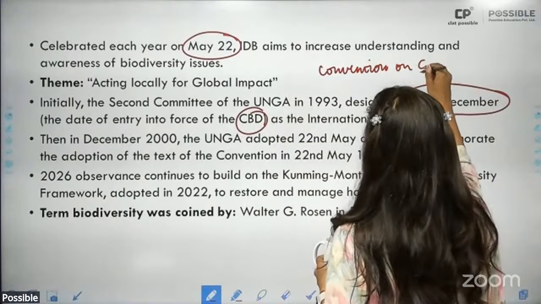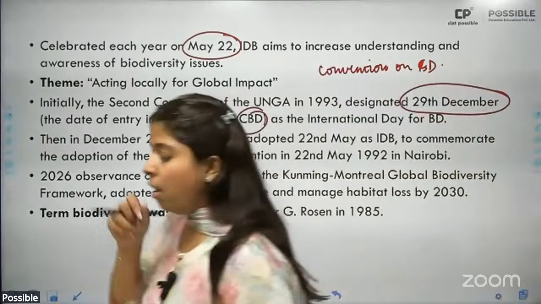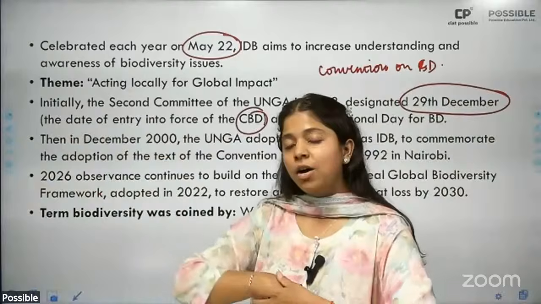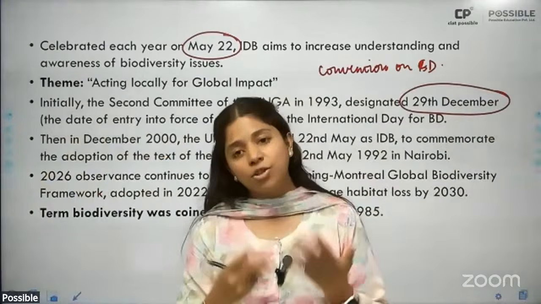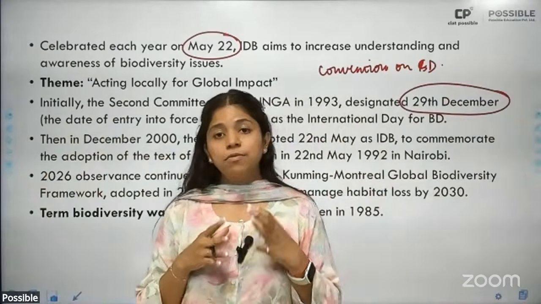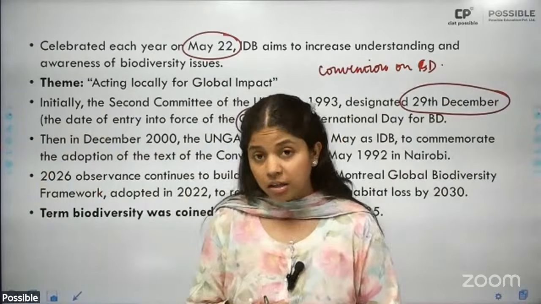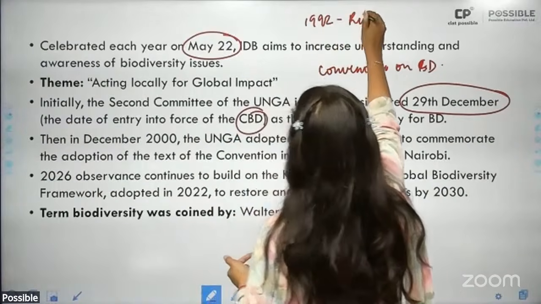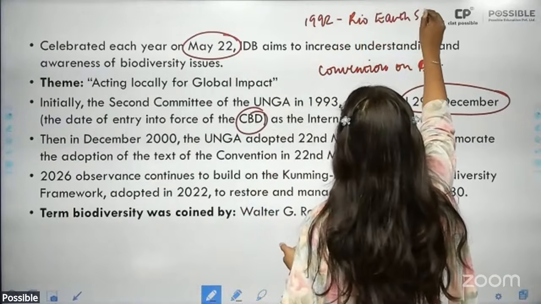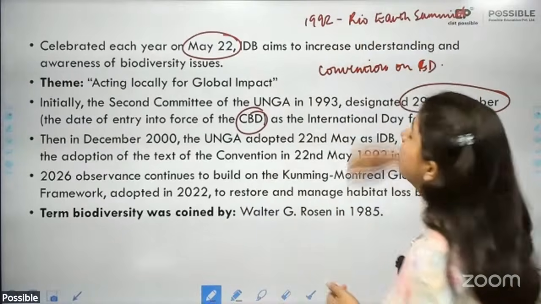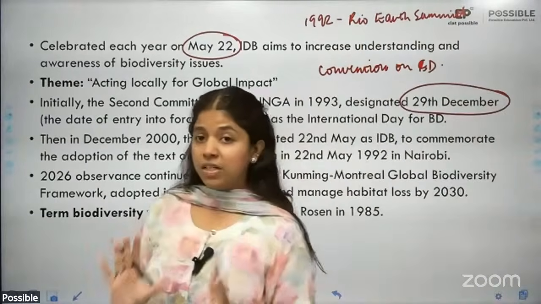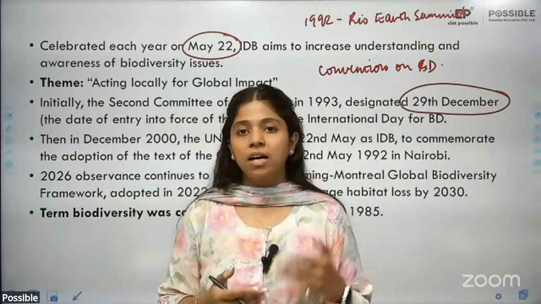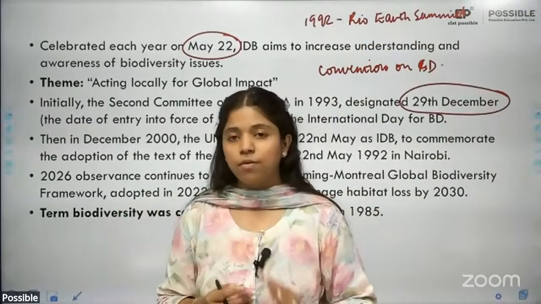Okay, Convention on Biodiversity. Now, we had this one particular convention, which is considered the first convention to effectively take concerted steps for sustainable development and conservation of the earth. All right. This particular summit is known as the 1992 Rio Earth Summit. So this Rio Earth Summit was the first summit, and it resulted in concerted steps and initiatives to bring about effective sustainable development of the global world order.